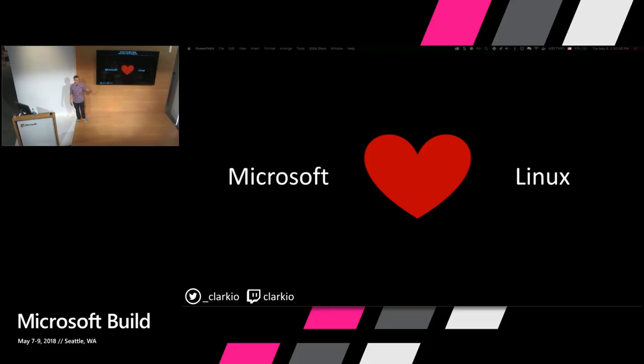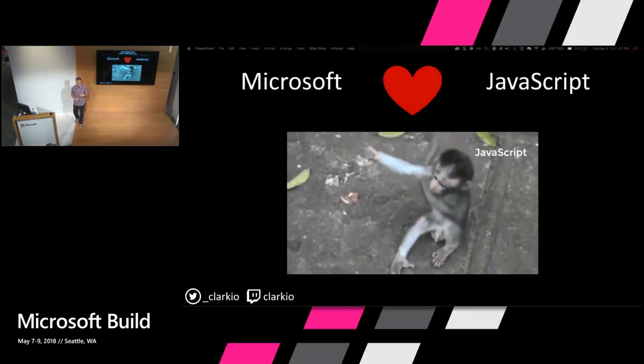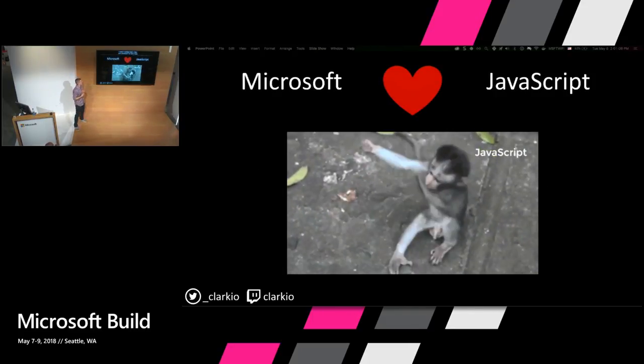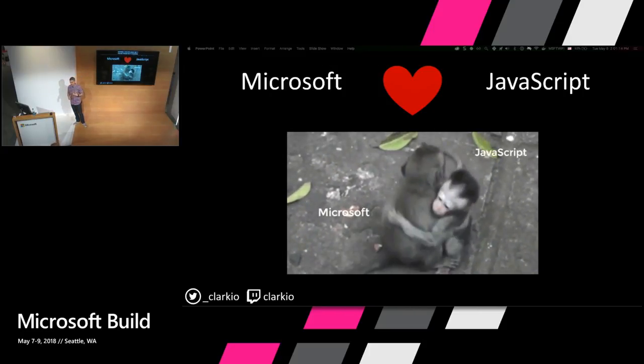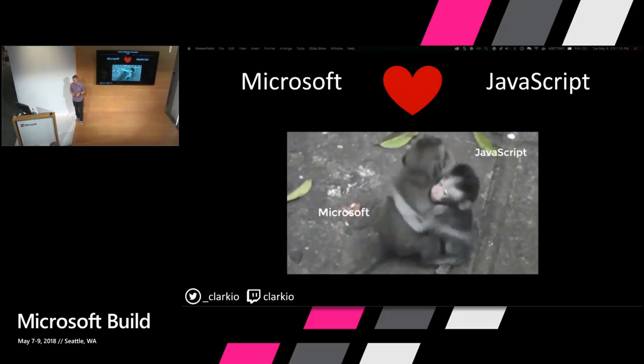To get us going with that, though, if you all remember when this kind of came out, the announcement, right? It was a great turning point, I feel, with Microsoft in that it was showing love for Linux, and it helped transition to also showing some love to JavaScript and Node, so much so that I feel the relationship between the two are kind of like these monkeys giving each other hugs, and Microsoft is embracing that opportunity as well.